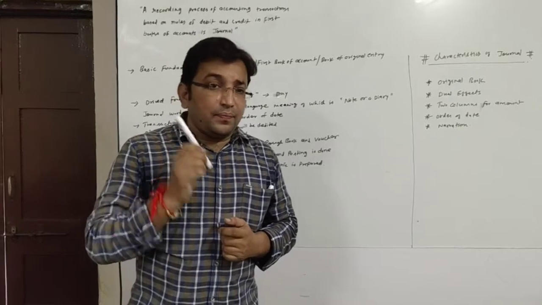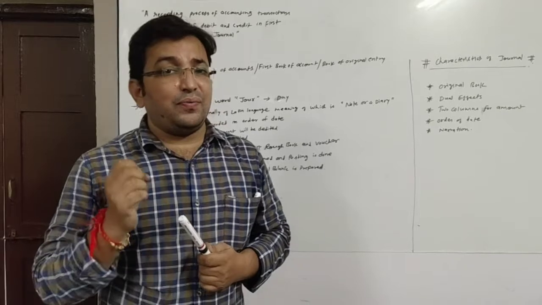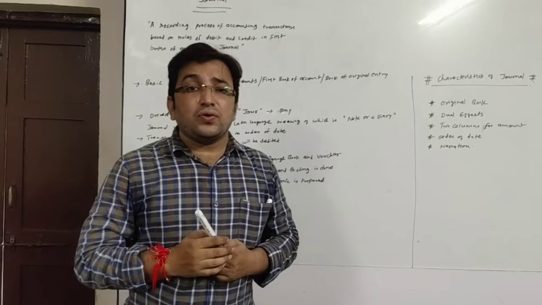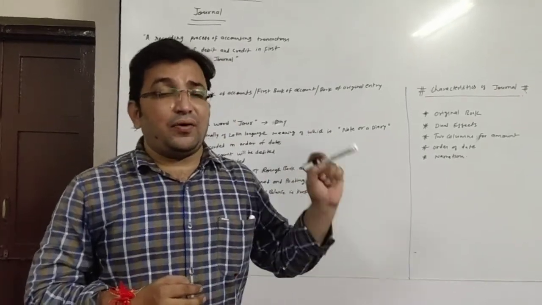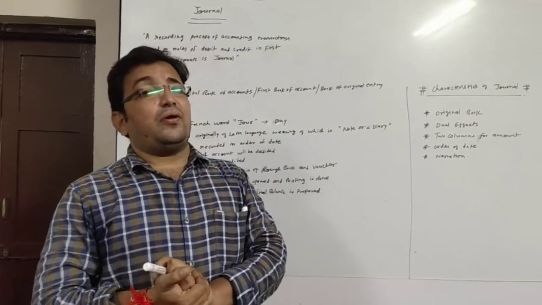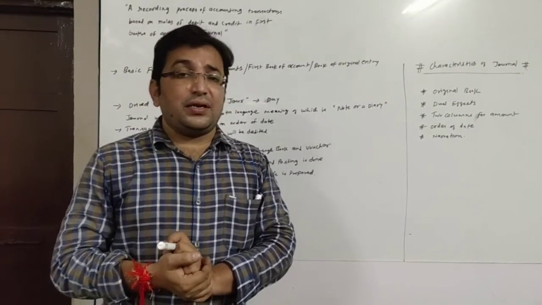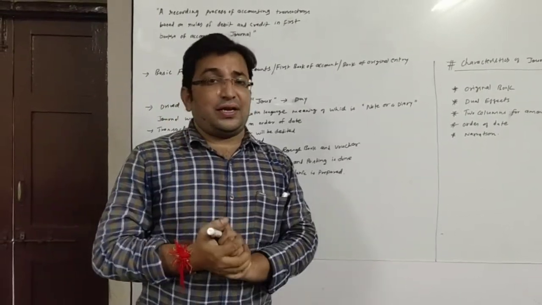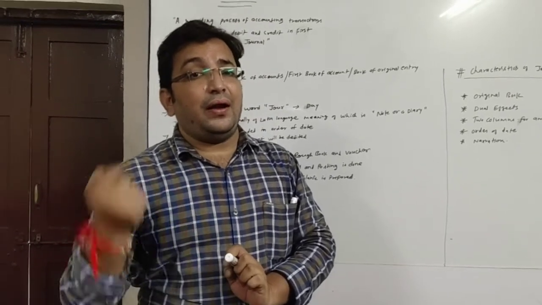Actually, when we determine which account will be debited and which account will be credited, it is to be recorded in a book. So from dual effects of account we determine which account will be debited and which account will be credited, and then we record accordingly in a book. That book is known as journal. Journal is a fundamental basic book. First time transaction is recorded in journal. On the basis of what? From rough book and voucher.